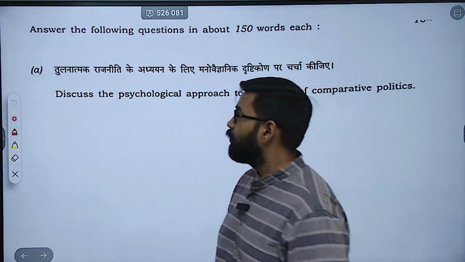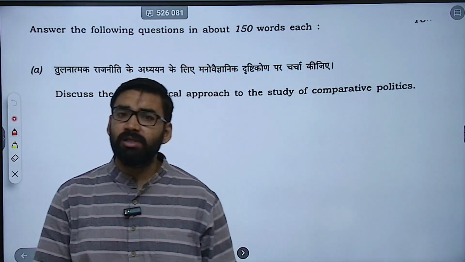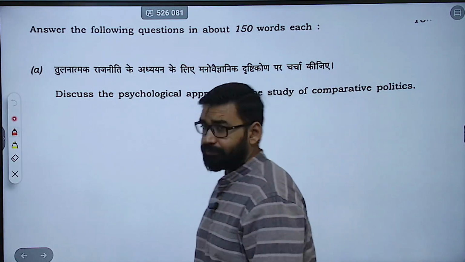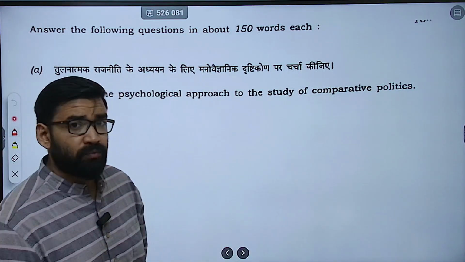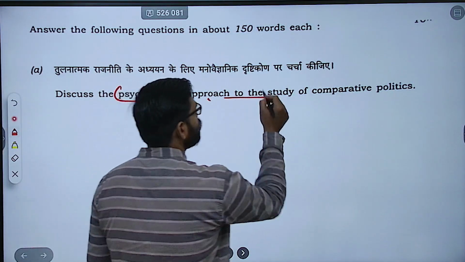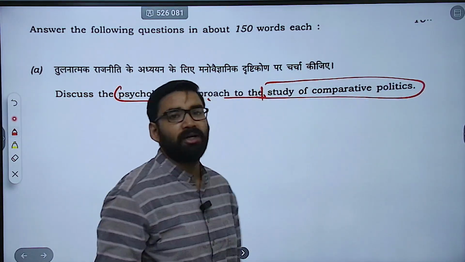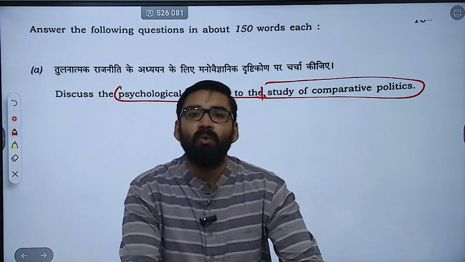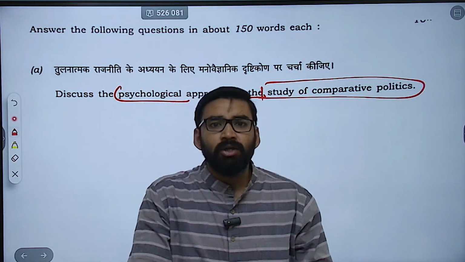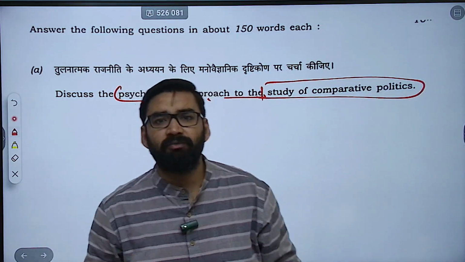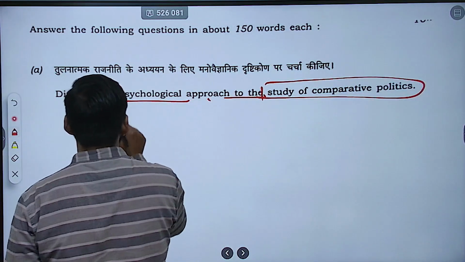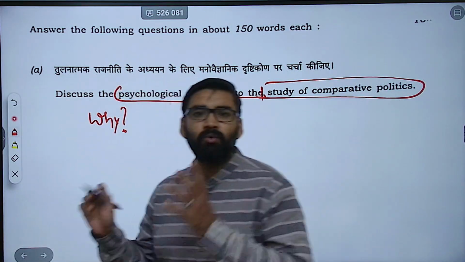Now, first of all, we are going to discuss the questions from paper 2 section A. Now, what is the first question? First, the A part: discuss the psychological approach to the study of comparative politics. Again, a straightforward question UPSC has asked in paper 2 also, section A. So, the psychological approach in comparative politics. Now, first of all, why is this question asked by UPSC? We need to understand this.